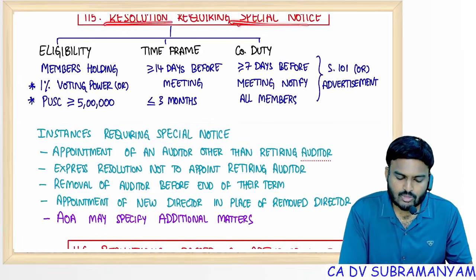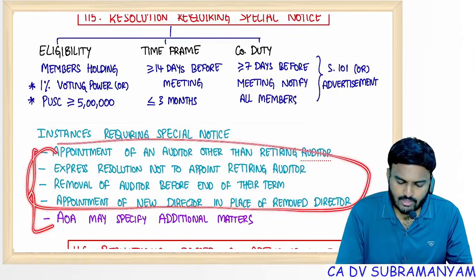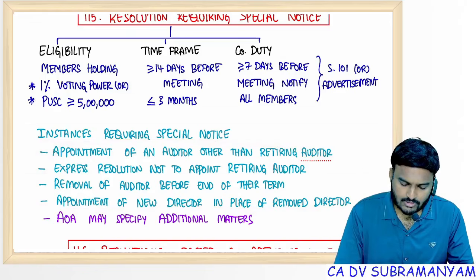Resolution requiring special notice. For these items, 4 items are already prescribed. Appointment of an auditor in the place of other than the retiring auditor. Resolution not to reappoint the retiring auditor. Removal of the auditor before the end of their term. Appointment of the director. This is a director, not auditor.